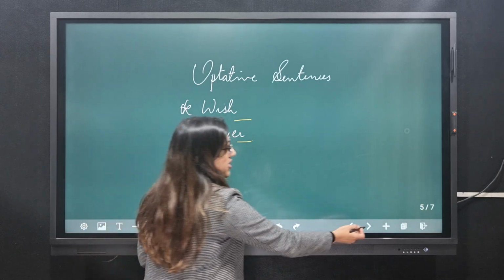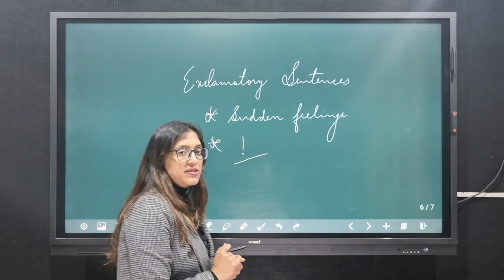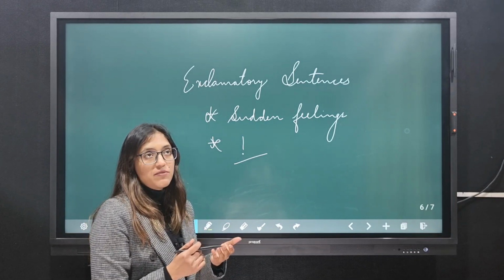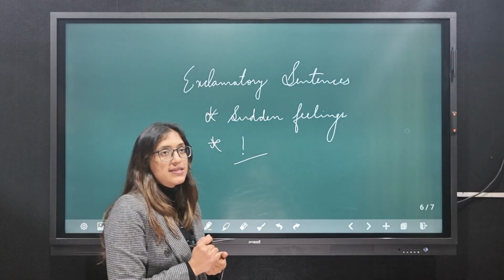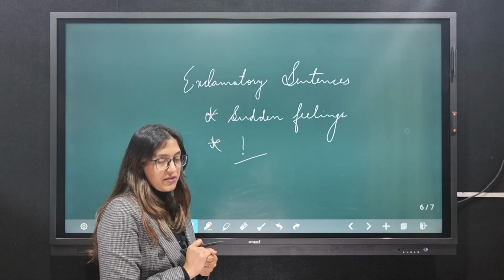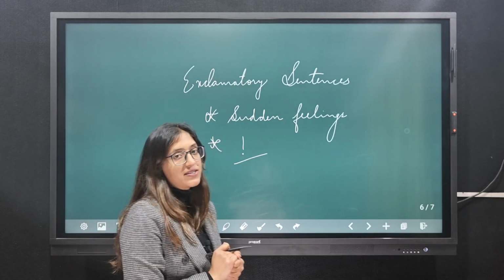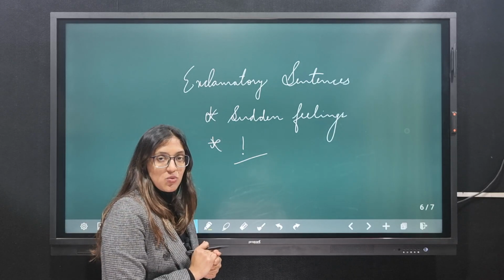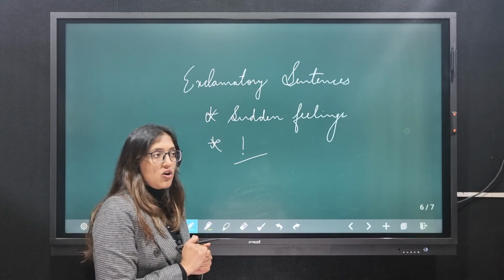And the last one would be exclamatory sentences, which depict sudden feelings. Whenever you're seeing something, whatever comes to your mind is included in exclamatory sentences, and it has a mark of exclamation at the end of it. For example, hurrah, we won the match. What a beautiful day.